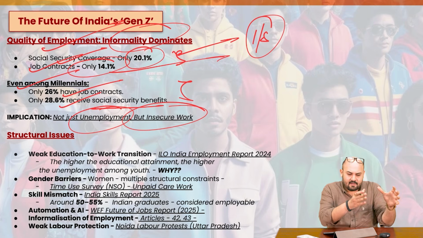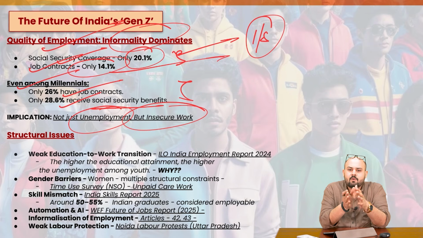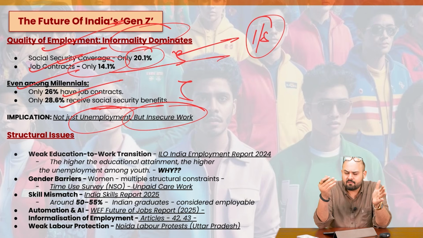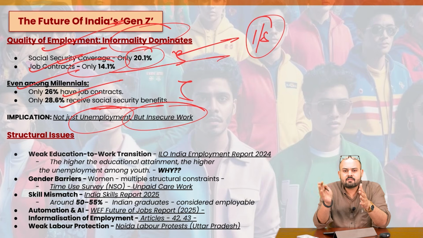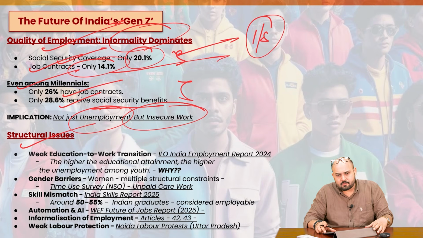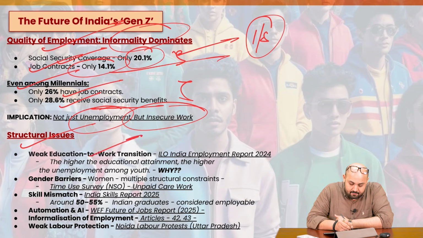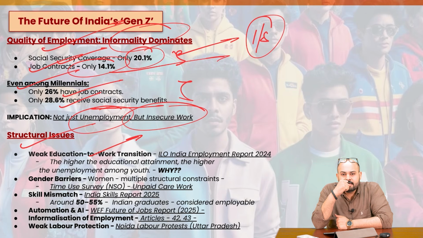So first of all, we don't have enough opportunities. And even those people who are working don't have social security coverage in terms of pension benefits, health insurance, and family benefits. Got it? Now, what are the structural issues? Very, very important point. If we talk about the structural issues, there is a weak education to work transition. Weak education to work transition. Again, as I told you.